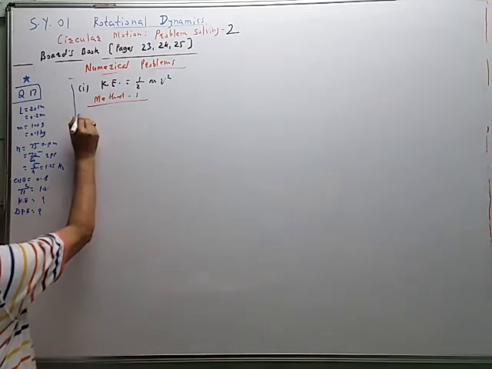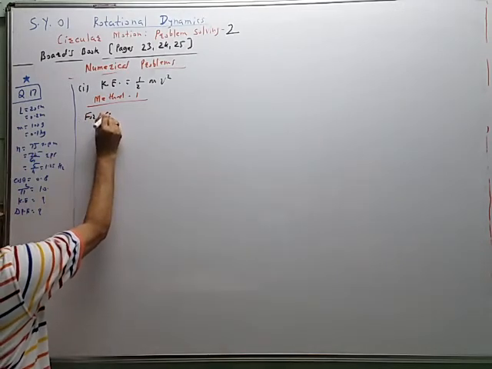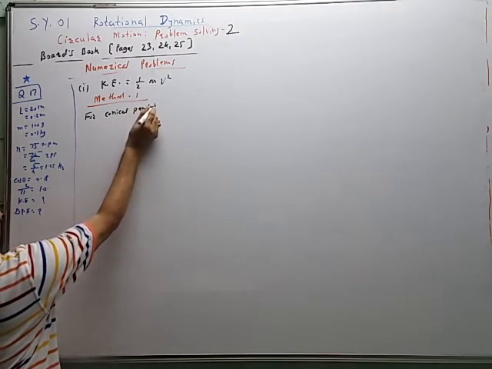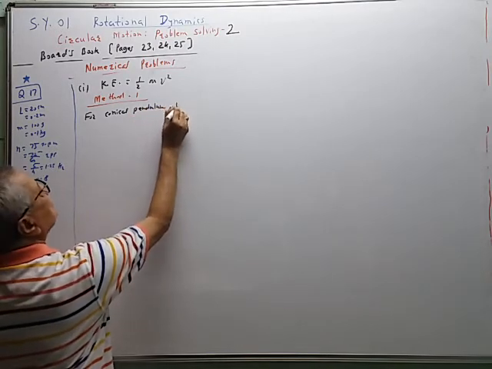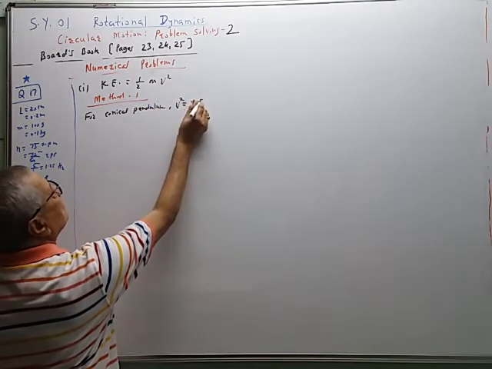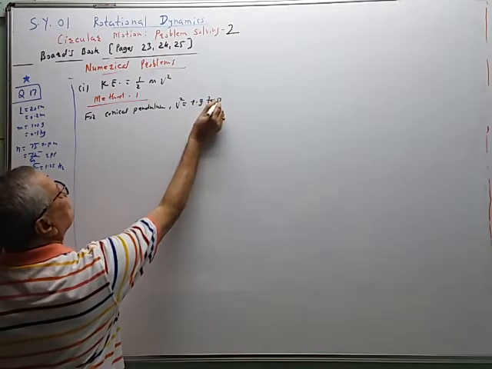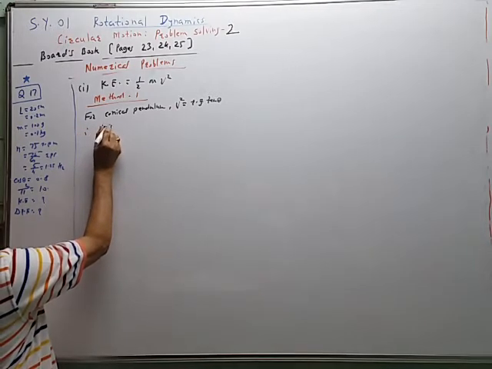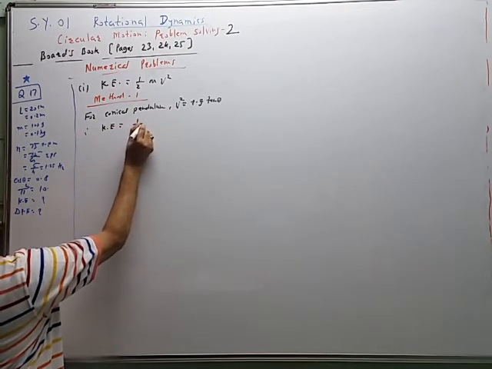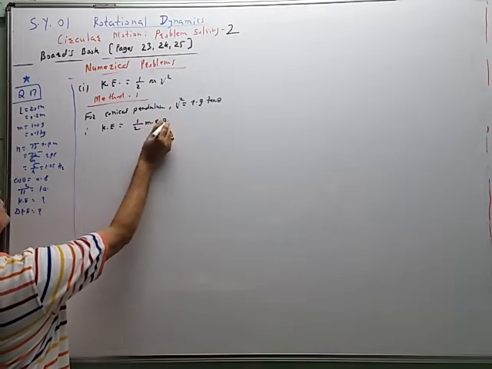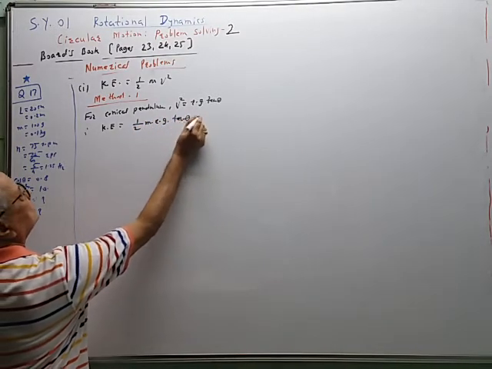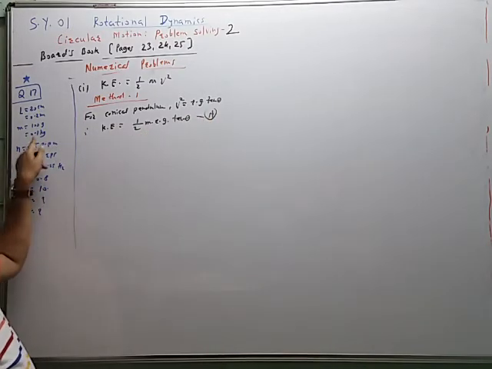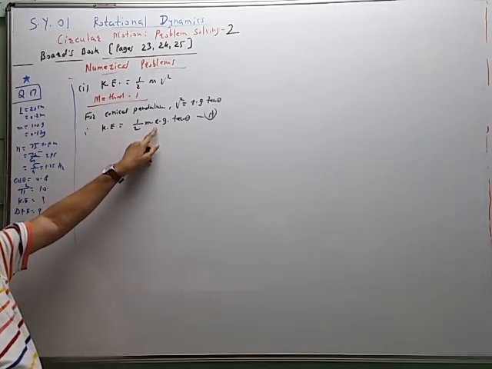For conical pendulum, V square is equal to R g tan theta, we have proved this relation. Therefore, KE is equal to 1/2 m into R into G into tan of theta. So this is equation capital A. In this equation we know m is 0.1, but R is not given directly.